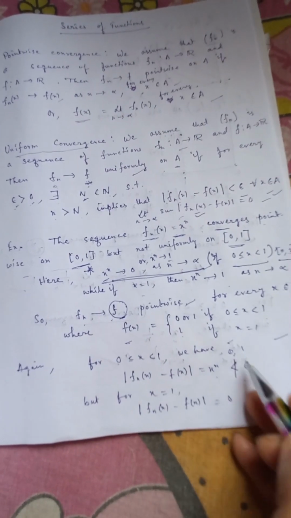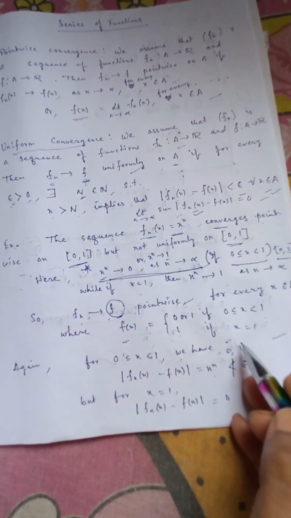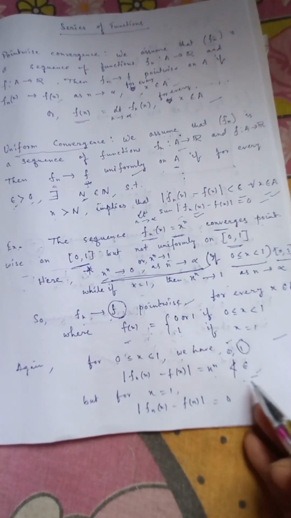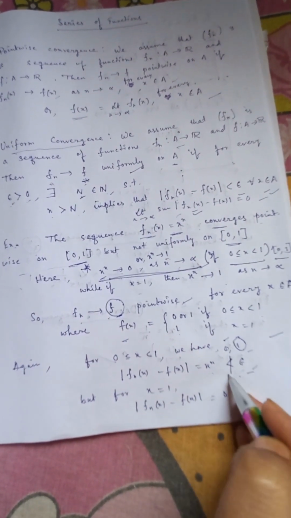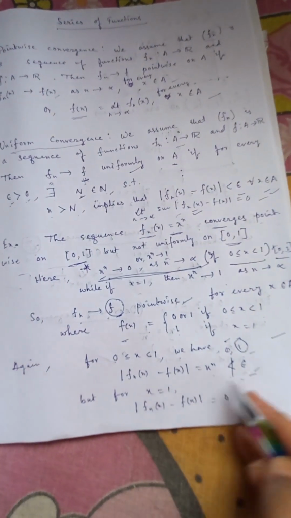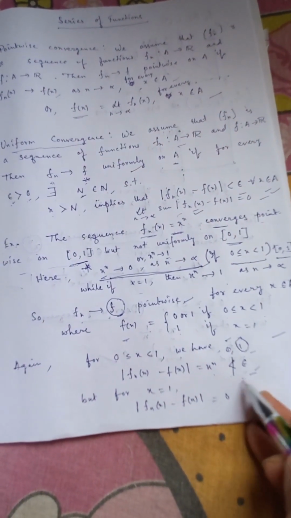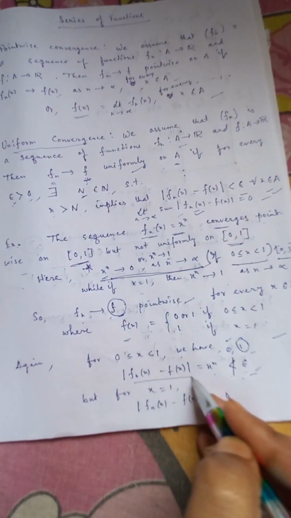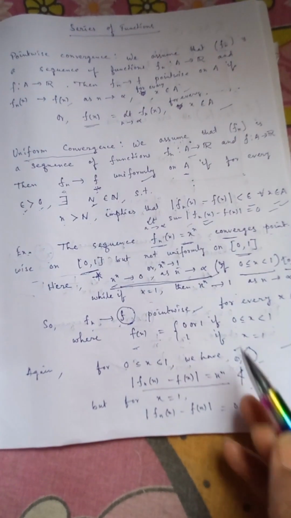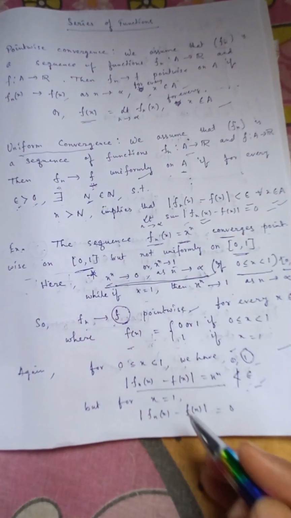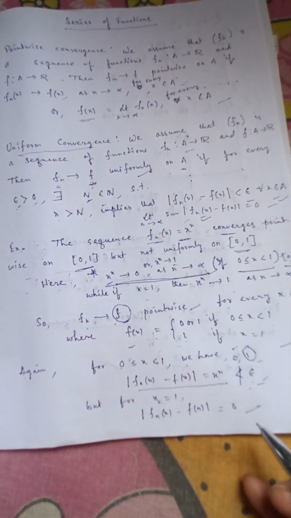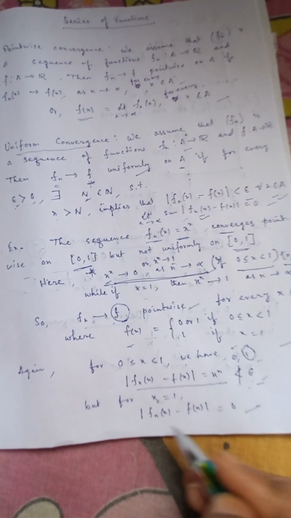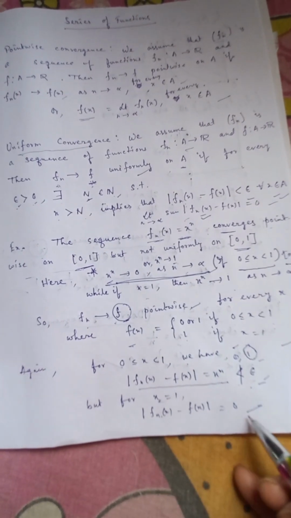If it is 0, then it can be, but if it is 1 for an increasing sequence, it cannot be less than epsilon. So we cannot satisfy the uniform convergence definition. But for x equal to 1, fn(x) minus f(x) is 1 minus 1, which is equal to 0.